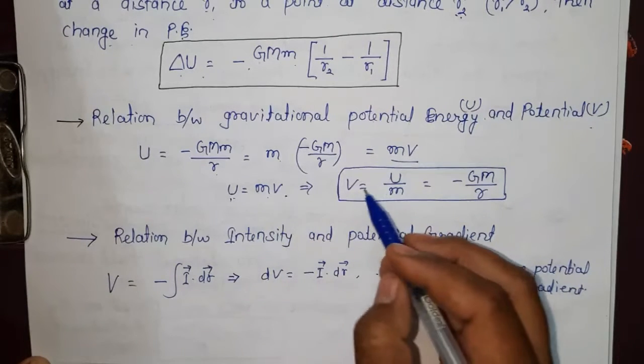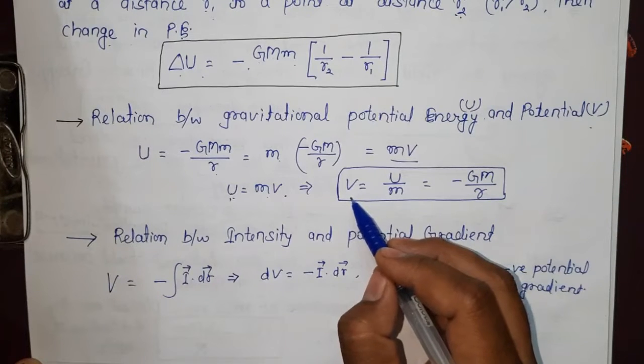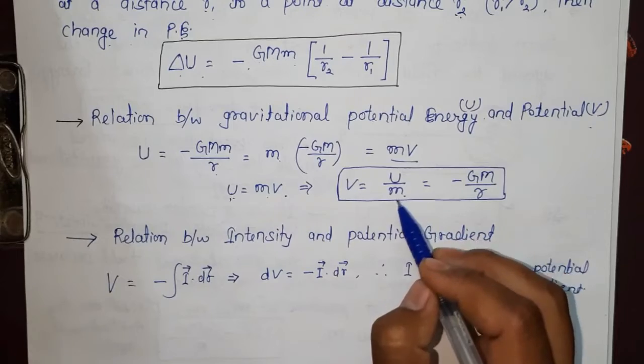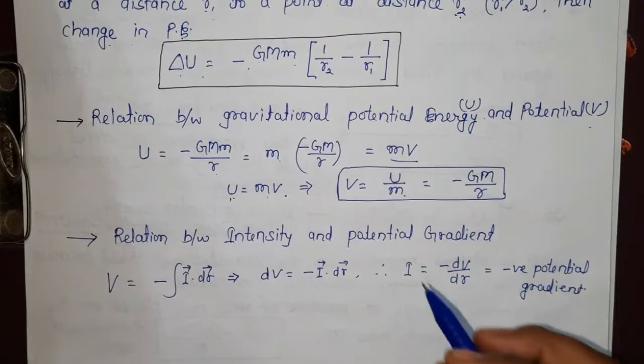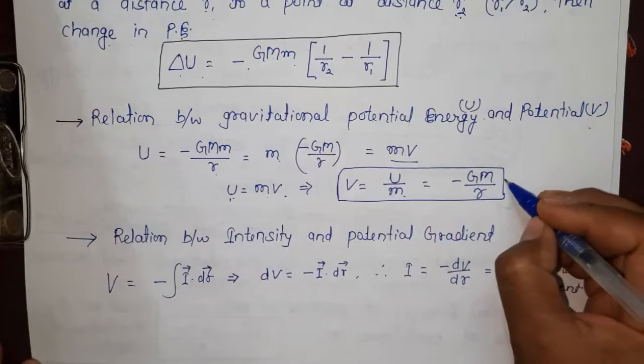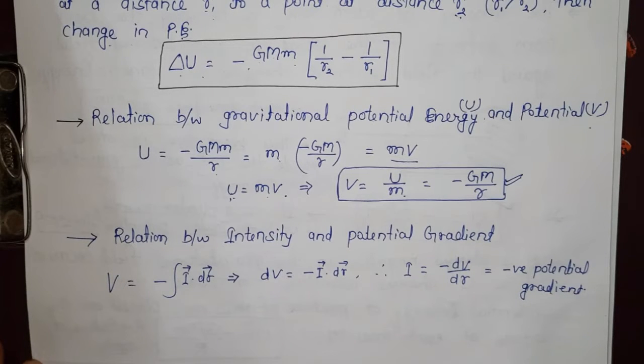By this formula we get the value of capital V: it is the gravitational potential energy upon small m. So when we divide the potential energy by the mass of that particle, we get the value. Now the formula comes: minus of G capital M upon capital R. We will use this formula for the next topics.